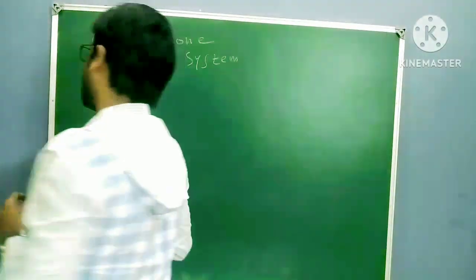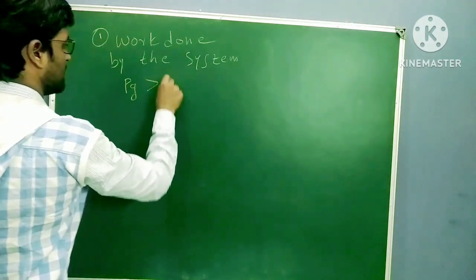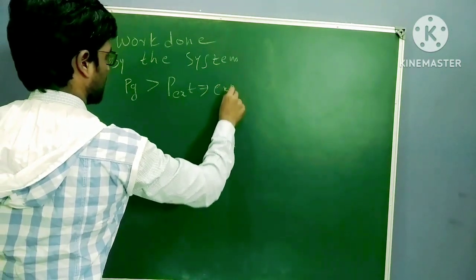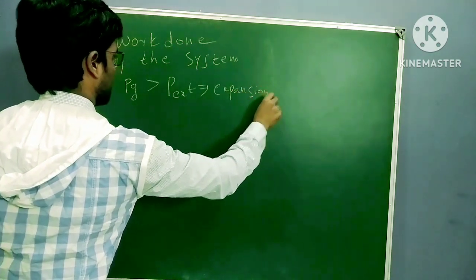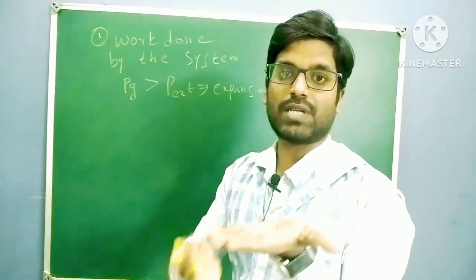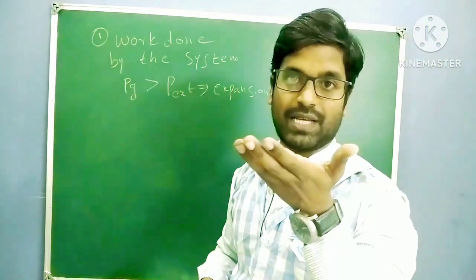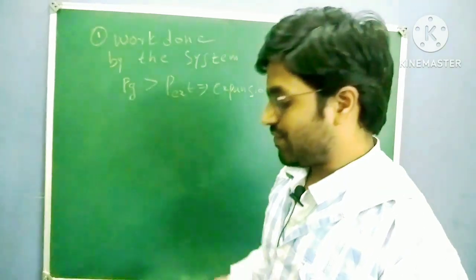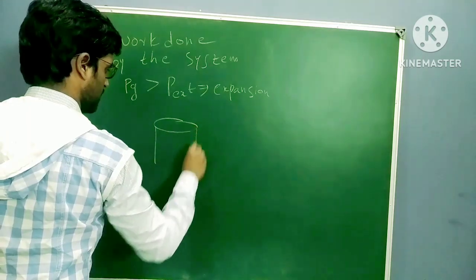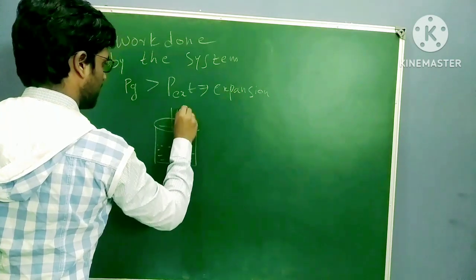So whenever pressure of the gas is higher than external pressure, it leads to expansion, right? When pressure of the gas is higher, the gas molecules are moving upward. So whenever it happens, expansion takes place because pressure of the gas is higher. So whenever expansion takes place, simply see. For suppose the gas level is this now.